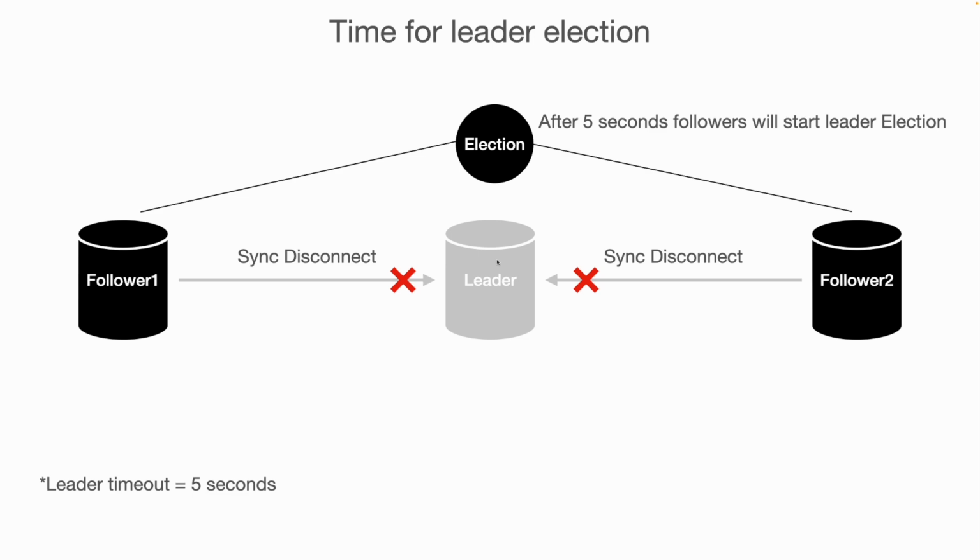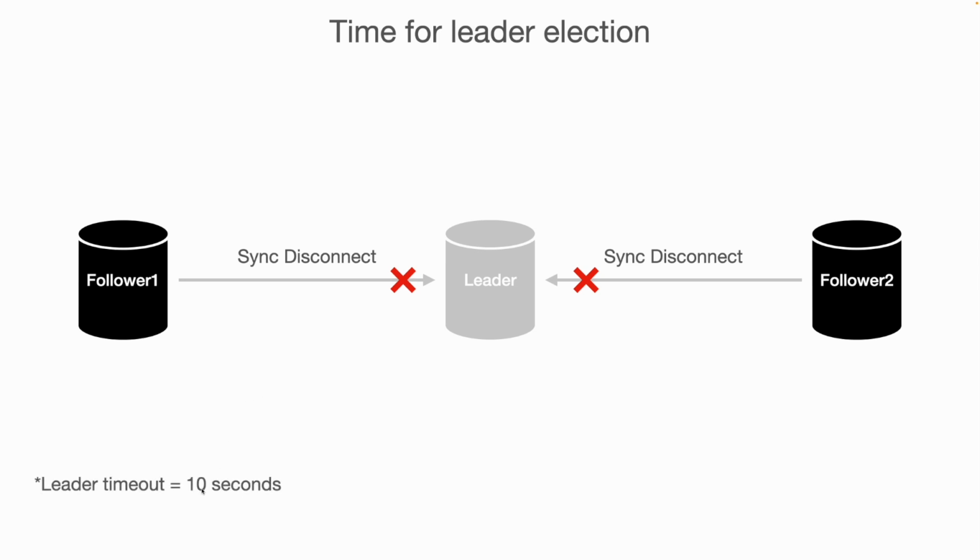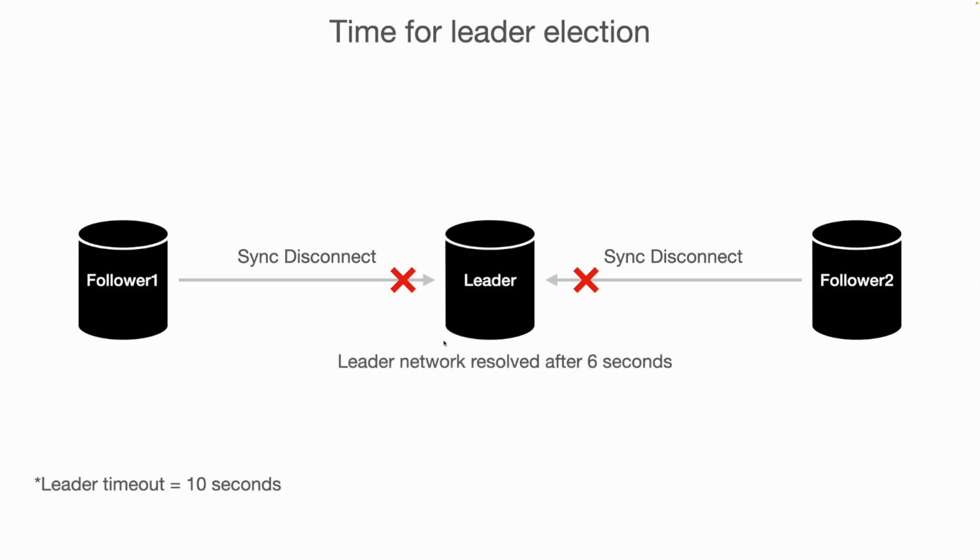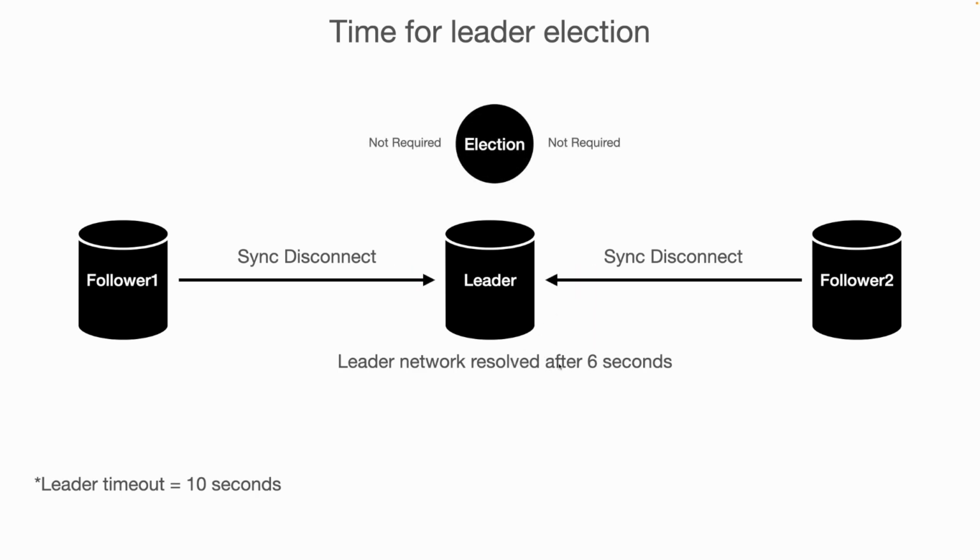Now let's suppose what happens if we configure the timer to 10 seconds, and let's suppose the leader's network issue is resolved at 6 seconds. Now if the network issue is resolved at 6 seconds, we might avoid the leader election. Then we also avoid the data loss problem here. So the problem with a longer leader timeout is that the followers wait longer to declare the leader down or the leader failed. So a longer leader timeout means more time to decide whether the leader has failed or is working.